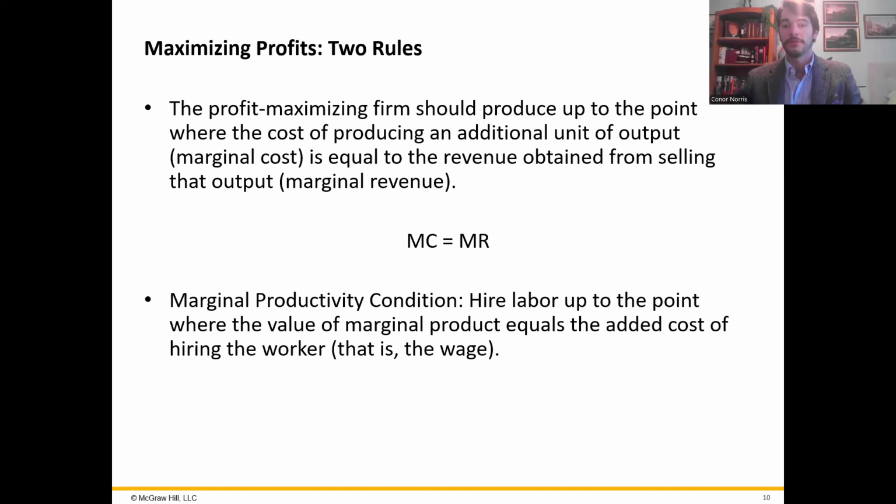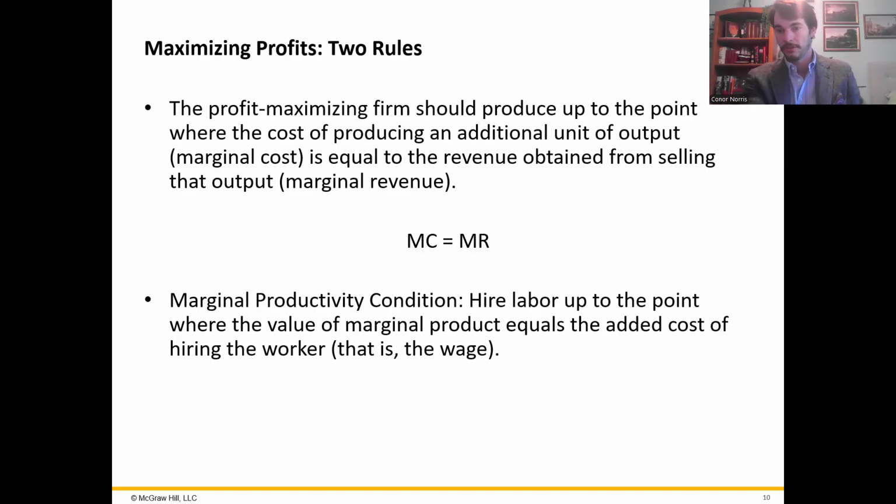Now, if they stop producing before that, when the marginal revenue is greater than the marginal cost, they're leaving money on the table. At that time, they can produce an additional unit and increase their profit. So if they do make that mistake, which firms can do, we can all be wrong and still be rational in an economic sense. If they do make that mistake in the short term, they won't make it over the long term. Soon enough, they'll realize they're leaving money on the table and jump on the opportunity,